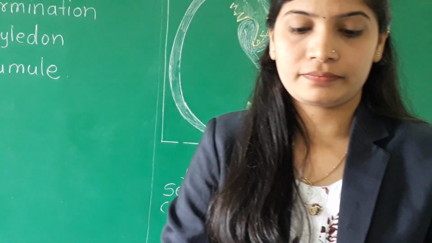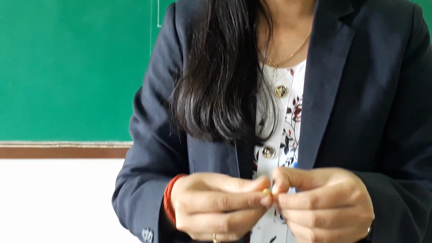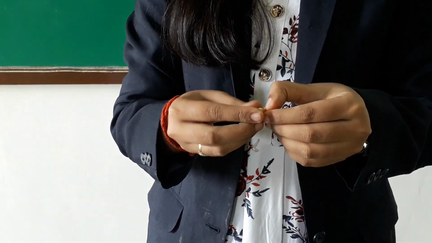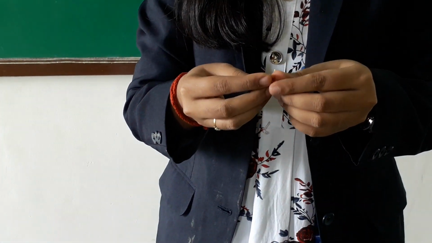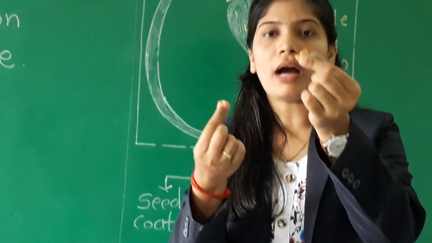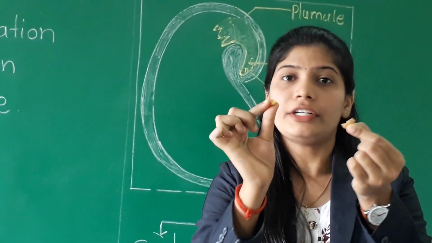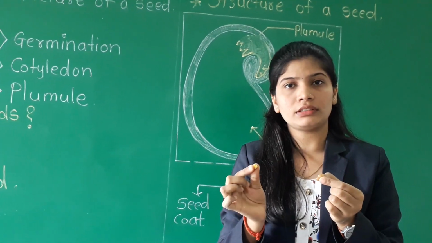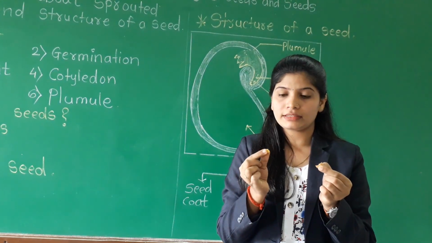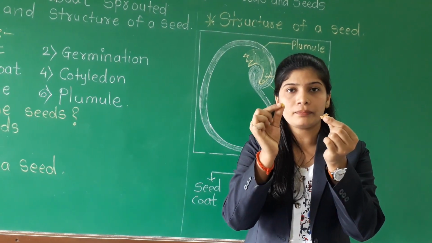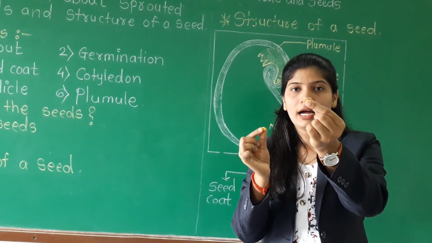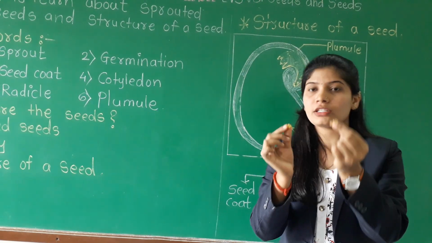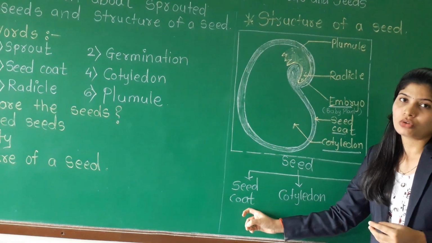Can you see? I have removed this part from this. Already we have learned that cereals, nuts, fruits, vegetables have seeds present in them. So this is a gram. The part that I have removed is known as the seed coat.